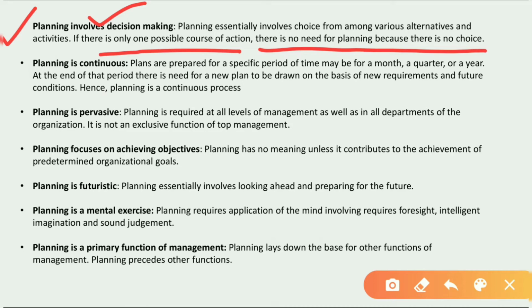If we have only one option, then there is no choice for choosing any alternative, okay. We have to go with that only, okay. But when we have the options, when we have the alternatives to carry out our activities, then planning helps us to decide what is best for us, okay.